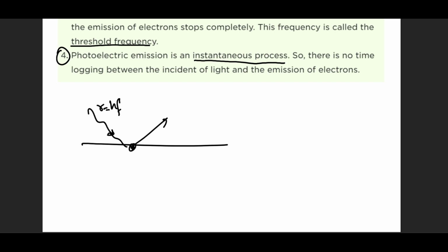See, if this was a wave, it would have taken some time to heat up, just like when we are cooking food in the microwave. It would take some time. Here, it does not. Plus, the fifth important part is that it is a one-to-one function. One photon releases one electron. No matter its energy, high or low, it will only be responsible for the ejection of one electron. This is again a particle behavior.